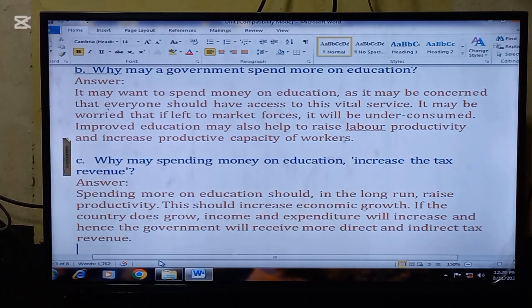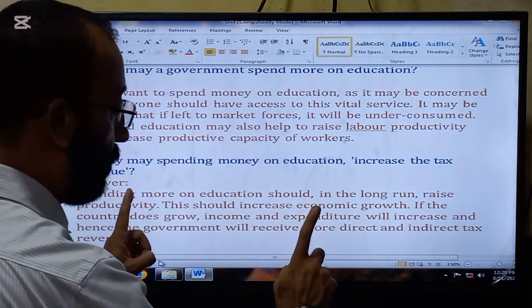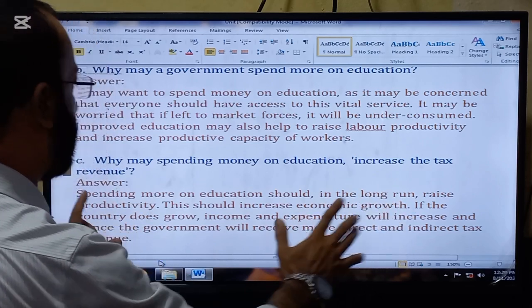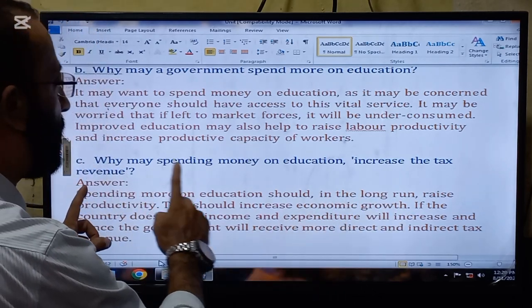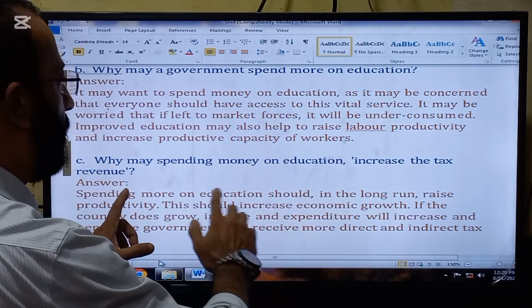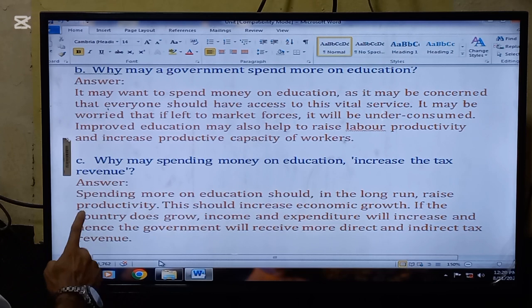The next question is, why may spending money on education increase tax revenue? This is a question which apparently seems difficult to understand, but this is true in the long run. Look now at the answer.